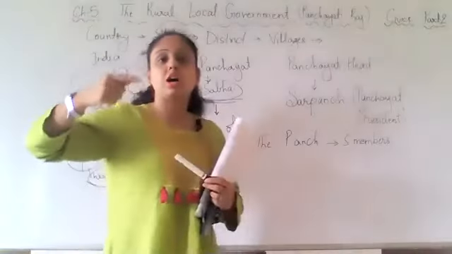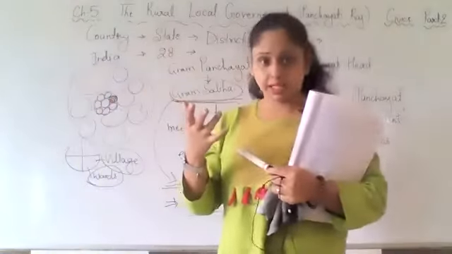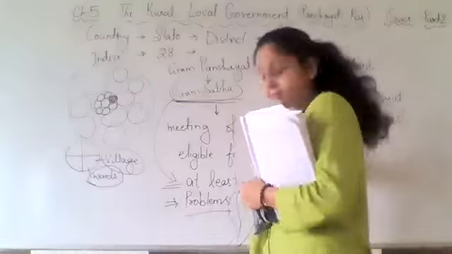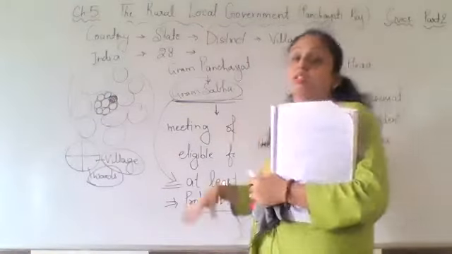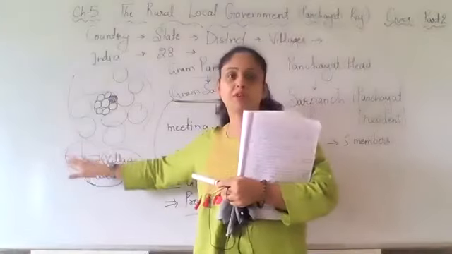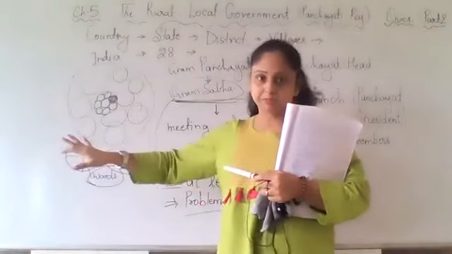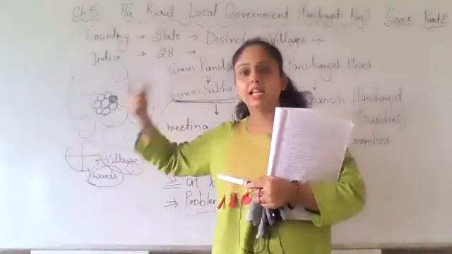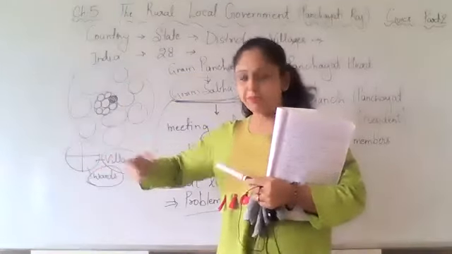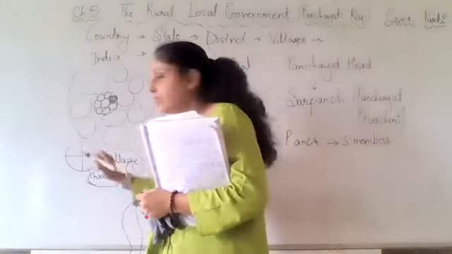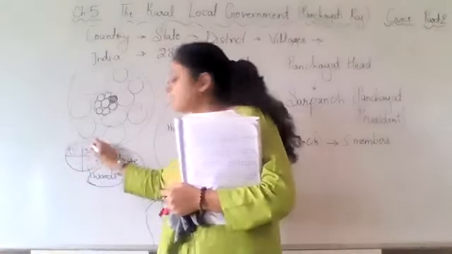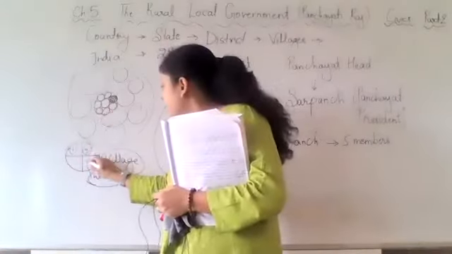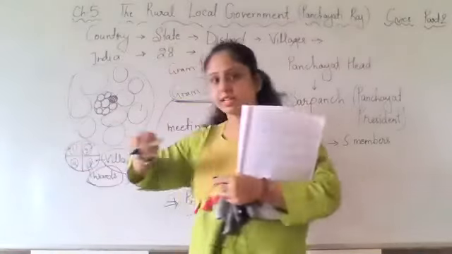Now, each representative, that means this Panch and Sarpanch, will stand from different places. They will stand in election, from different wards. Suppose here one candidate is there. Here is the second candidate. Here is the third candidate. Here is the fourth candidate.